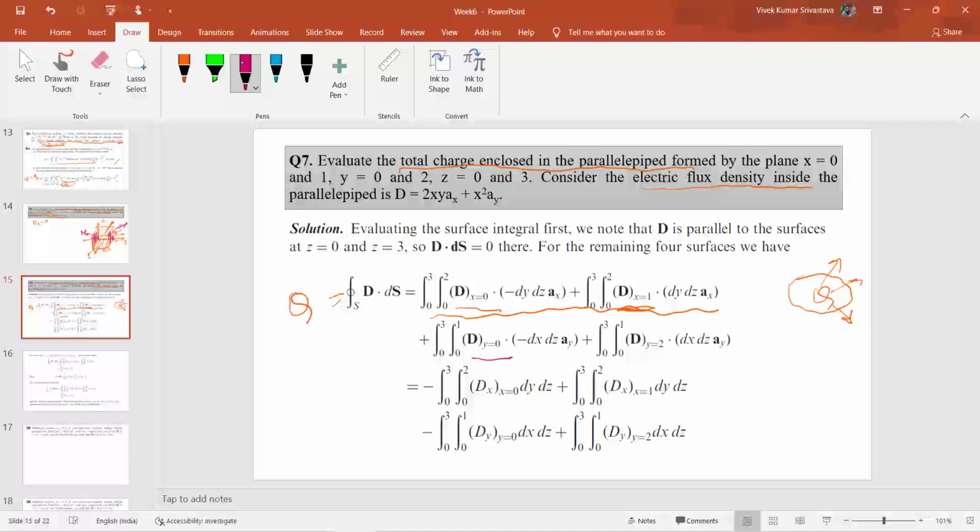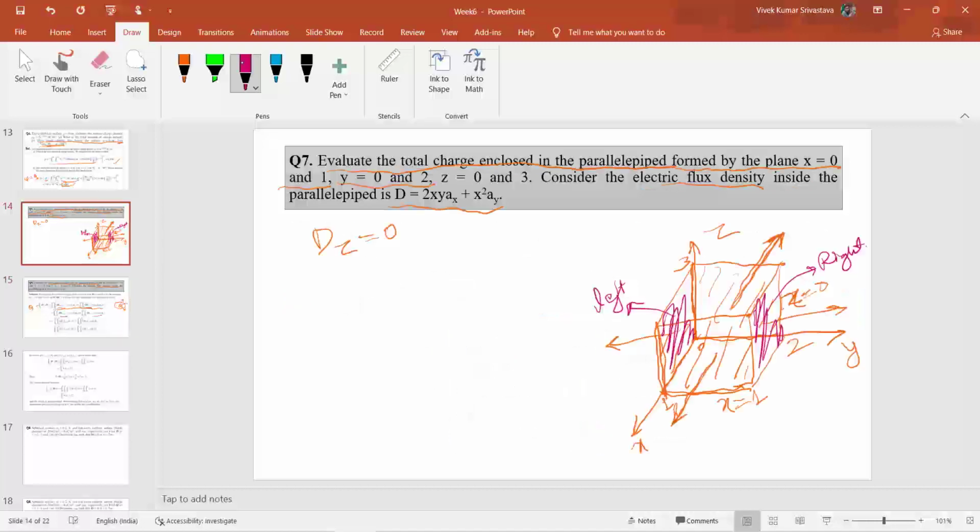Now one thing you have to consider here is the direction of the surface area, because as we know, surface area is a vector quantity, so you have to define the direction as well.